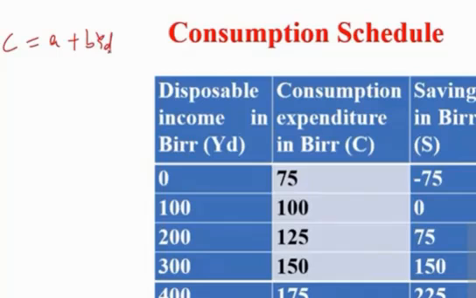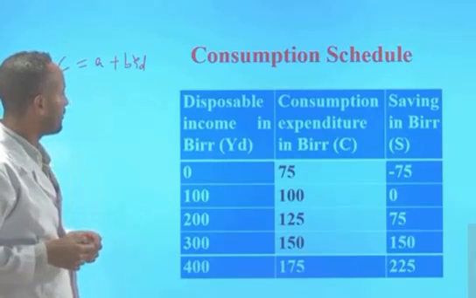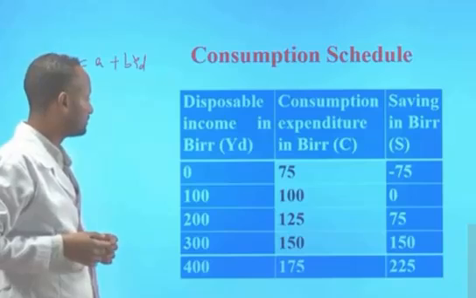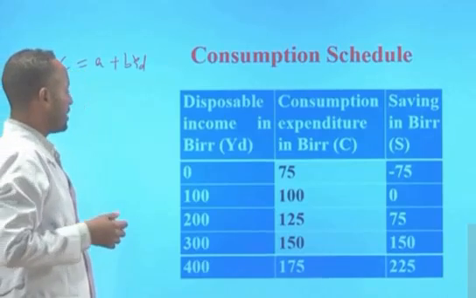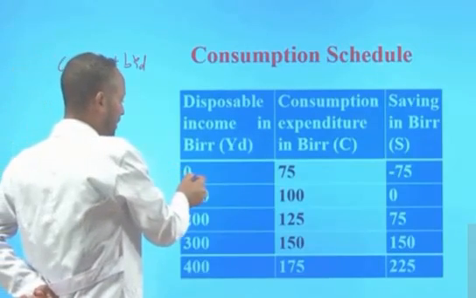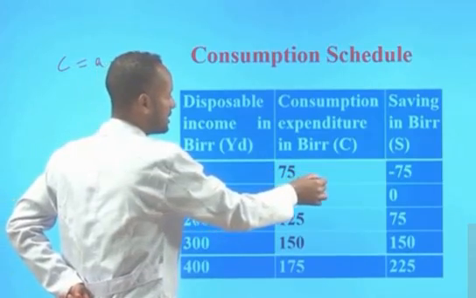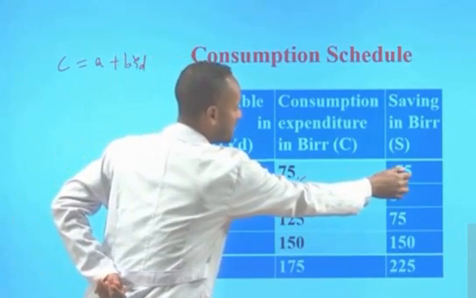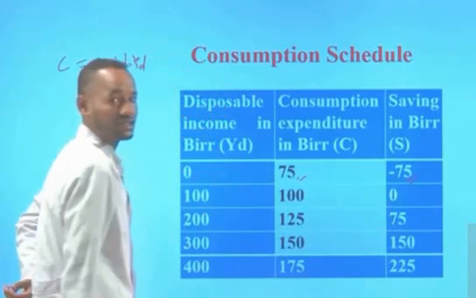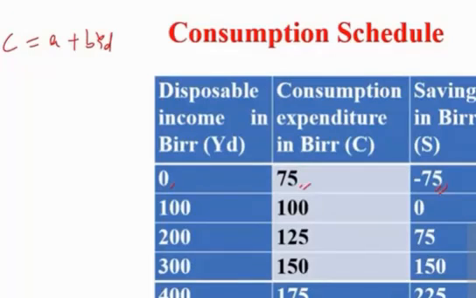Now let's illustrate this consumption theory using the following consumption schedule. Here, when your disposable income is zero, the total consumption spending is 75 birr. In this case, the level of saving is negative 75. That means there is dis-saving. Whenever there is an excess of consumption expenditure over disposable income, there is dis-saving.